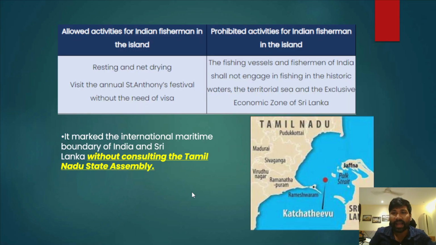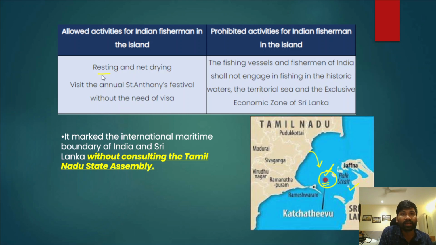Now there are certain activities which are allowed on Kachativu Island for Indian fishermen, and certain activities which are prohibited, because Kachativu Island now does not belong to India, it belongs to Sri Lanka. Indian fishermen are allowed to access the island, however certain activities are allowed and certain are prohibited.